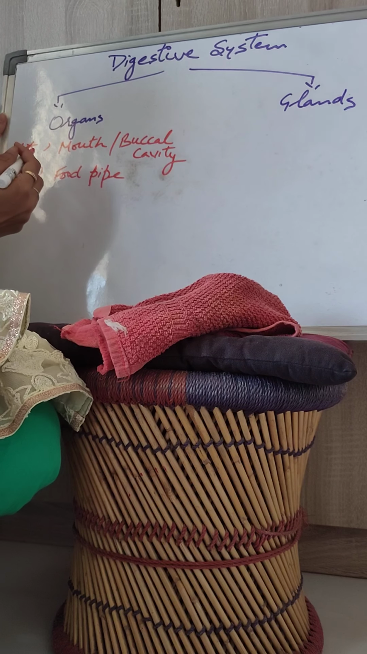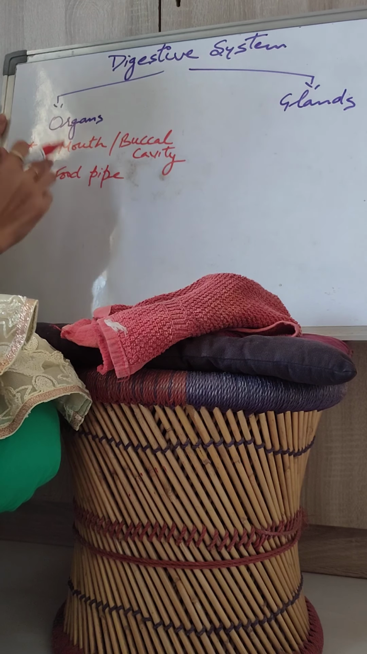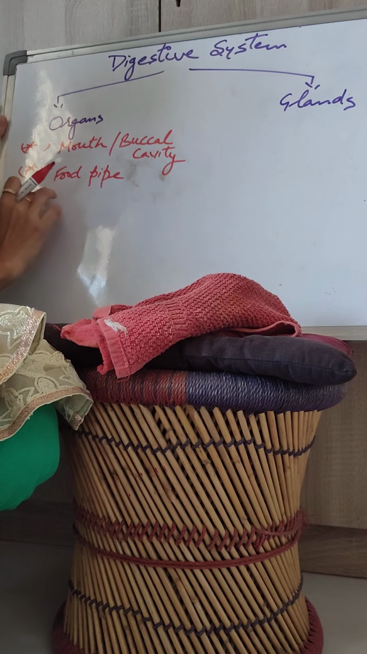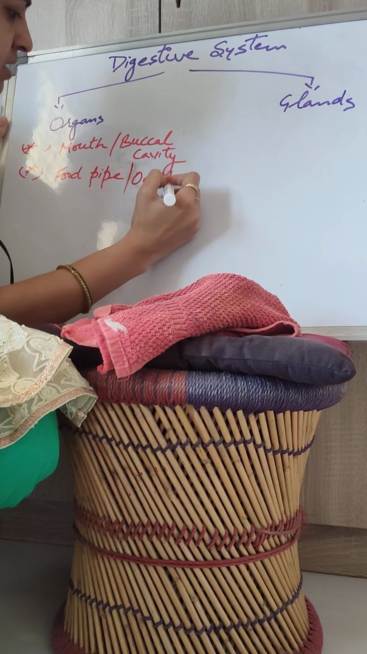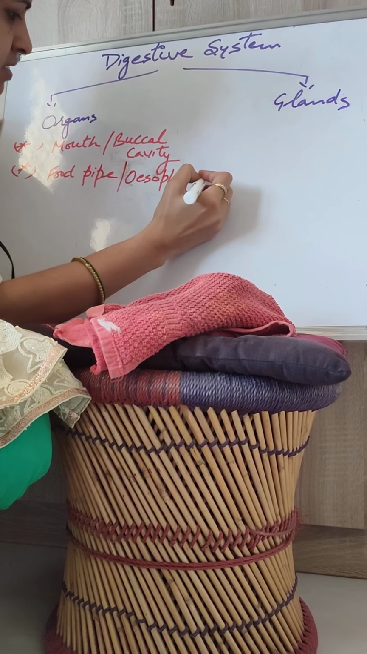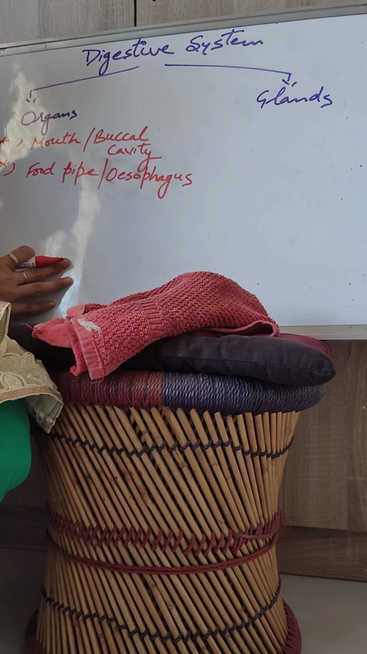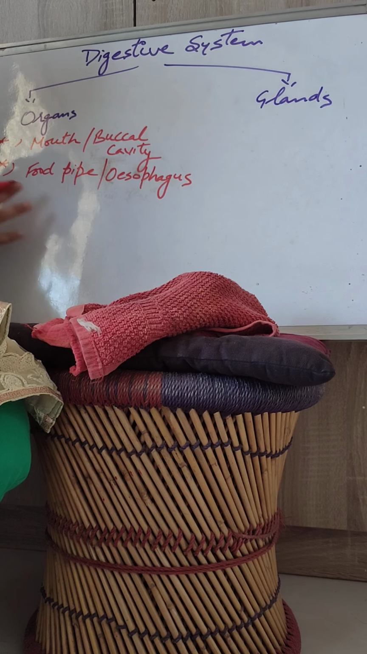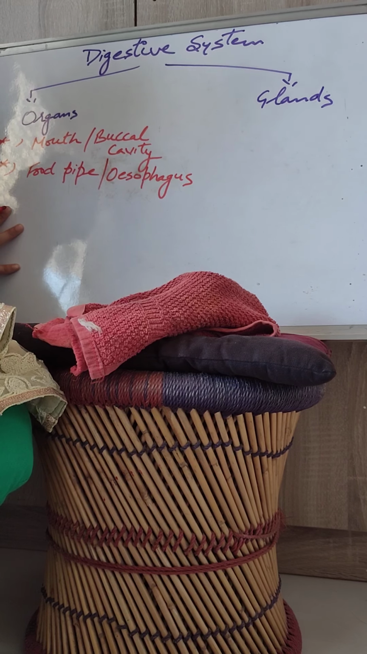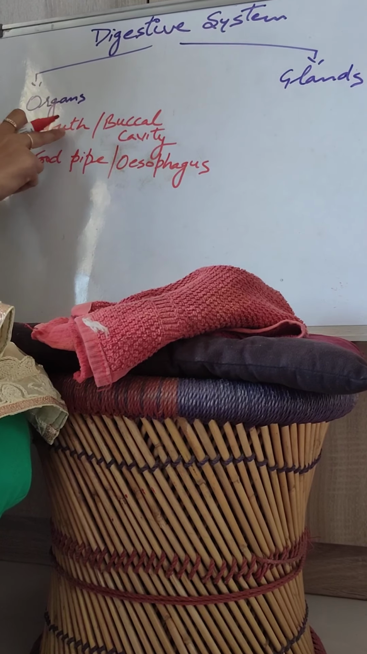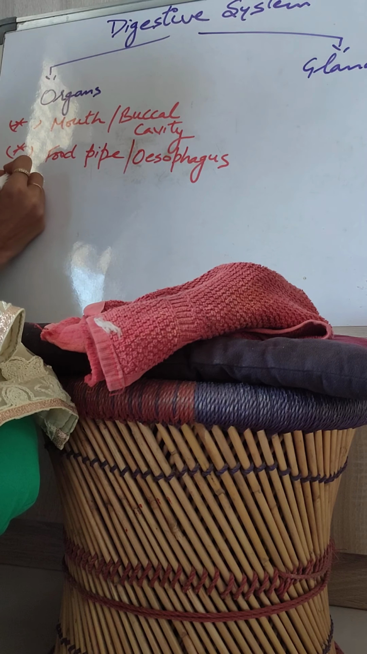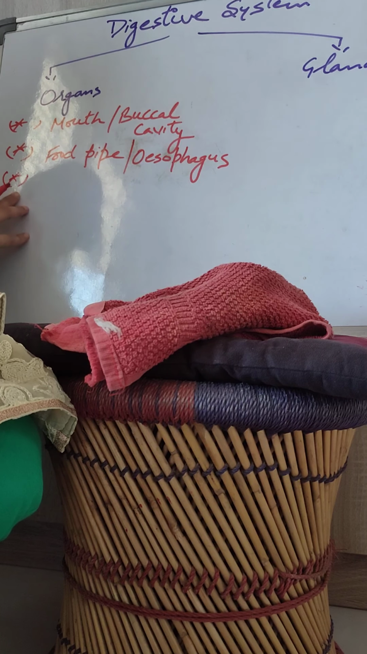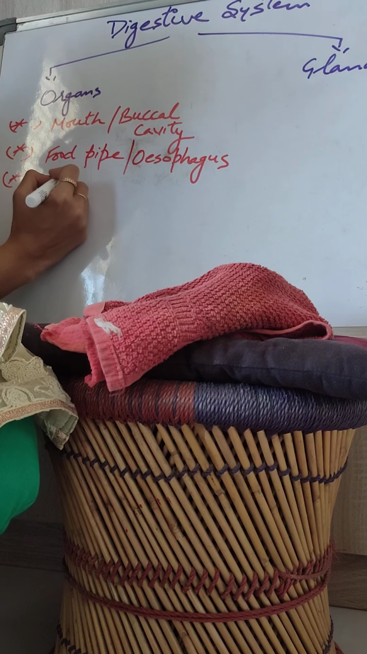So what are the organs that are found in the digestive system? The first is mouth or buccal cavity. The second one is food pipe, or the second name of food pipe is esophagus. It is not new for you. Still, I am going to remind you of the things. पहले भी आप पढ़ चुके हैं छोटे क्लासेस में, फिर से मैं रिमाइंड करा रही हूँ. So mouth, buccal cavity continuous with the food pipe, esophagus. Then esophagus is continuous with stomach.